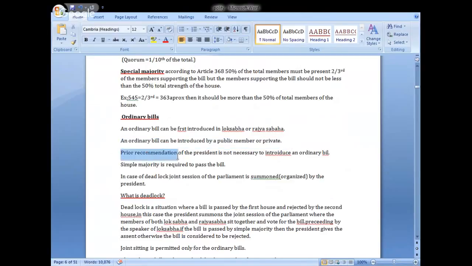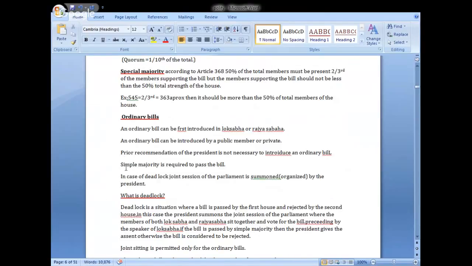Prior recommendation of the president is not necessary to introduce an ordinary bill. Prior recommendation means prior permission of the president is not necessary.